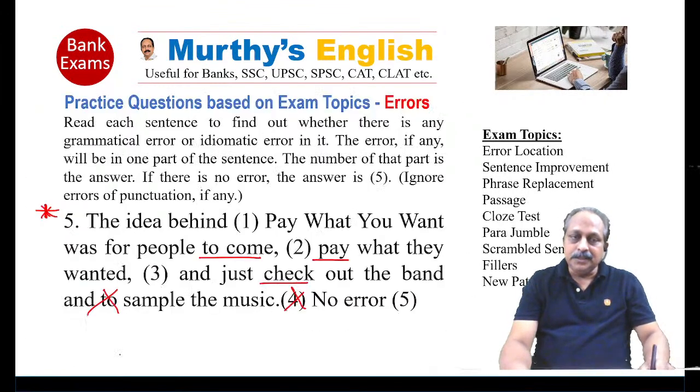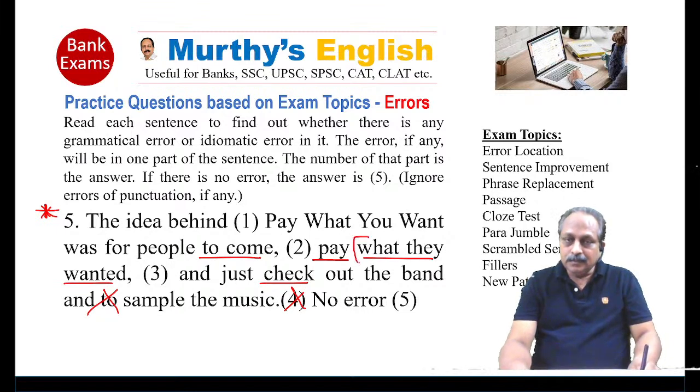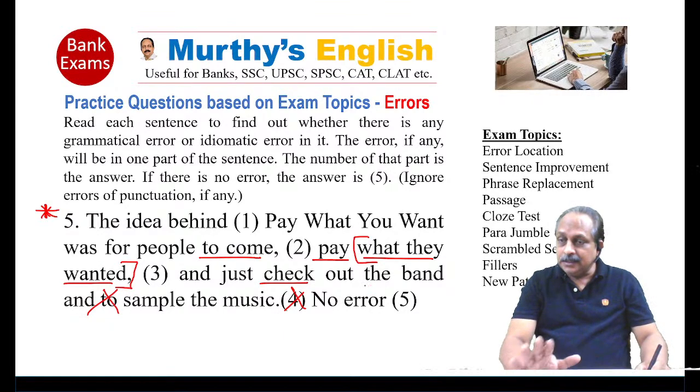No, here this sentence is based on pay what they wanted. What they wanted is a separate clause. Here it can be in past. Don't look at what they wanted. That's a separate clause. It does not go with the main idea. What is the main idea? The idea behind pay what you want was for people to come, to pay, to check, to sample the music.